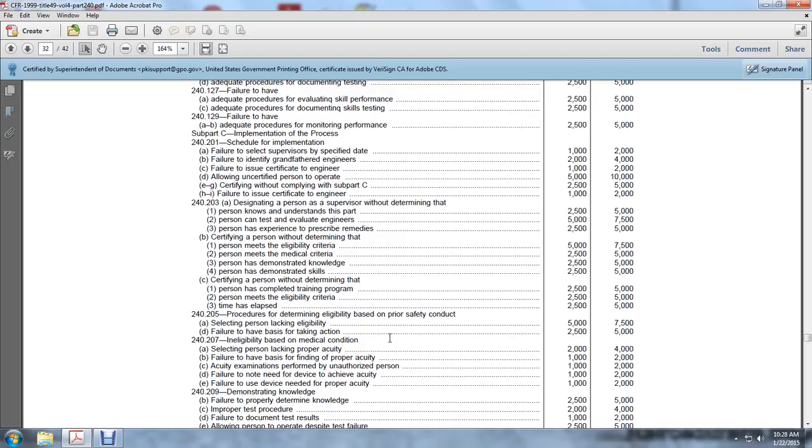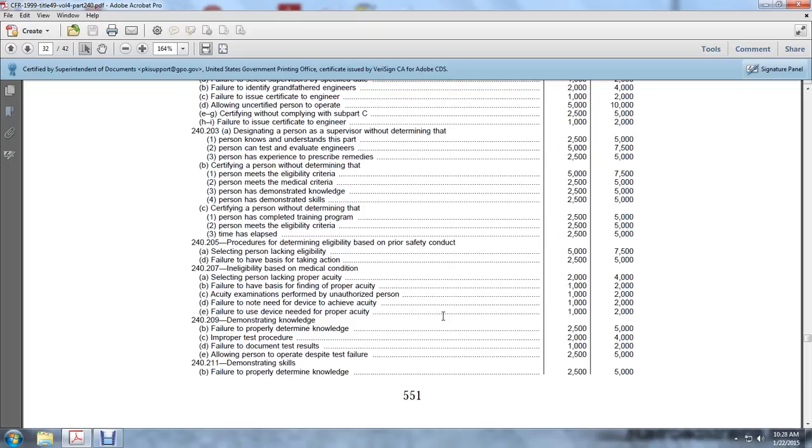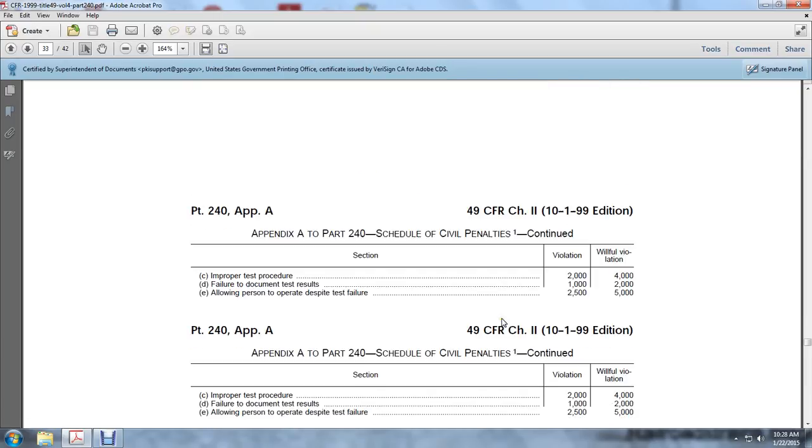Demonstrating knowledge: failure to properly determine knowledge, $2,500 to $5,000. Proper testing procedures, $2,000 to $4,000. Failure to document testing results, $1,000 to $2,000. Allowing a person to operate despite testing failure is $2,500 to $5,000. Demonstrating skills: failure to properly determine skills, $2,500 to $5,000.